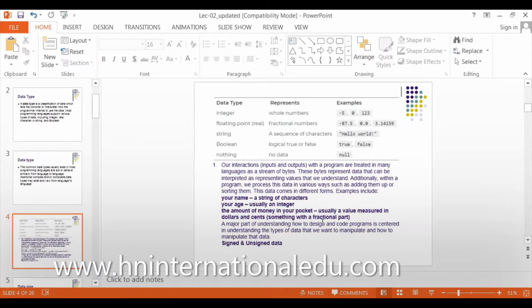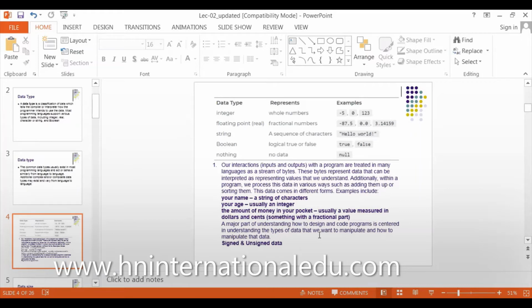The third is the amount of money in your pocket. What can be the data type of the amount of money in your pocket? Can it be an integer, floating point, string or boolean?